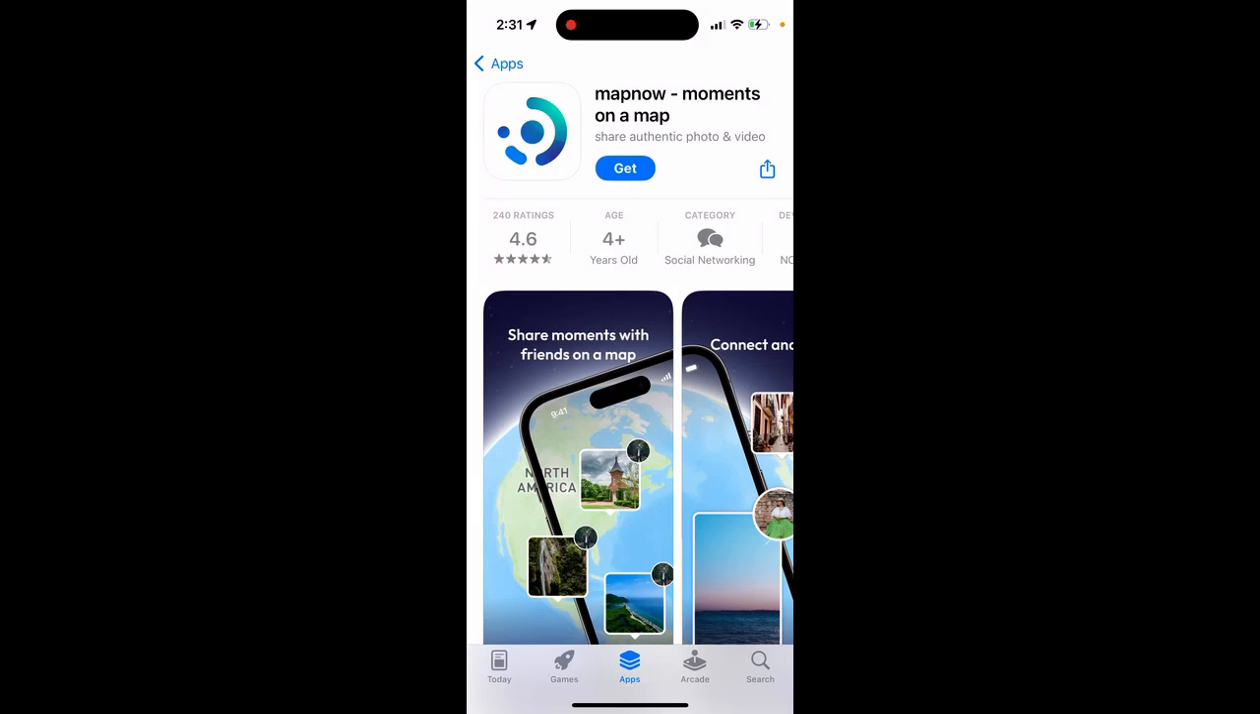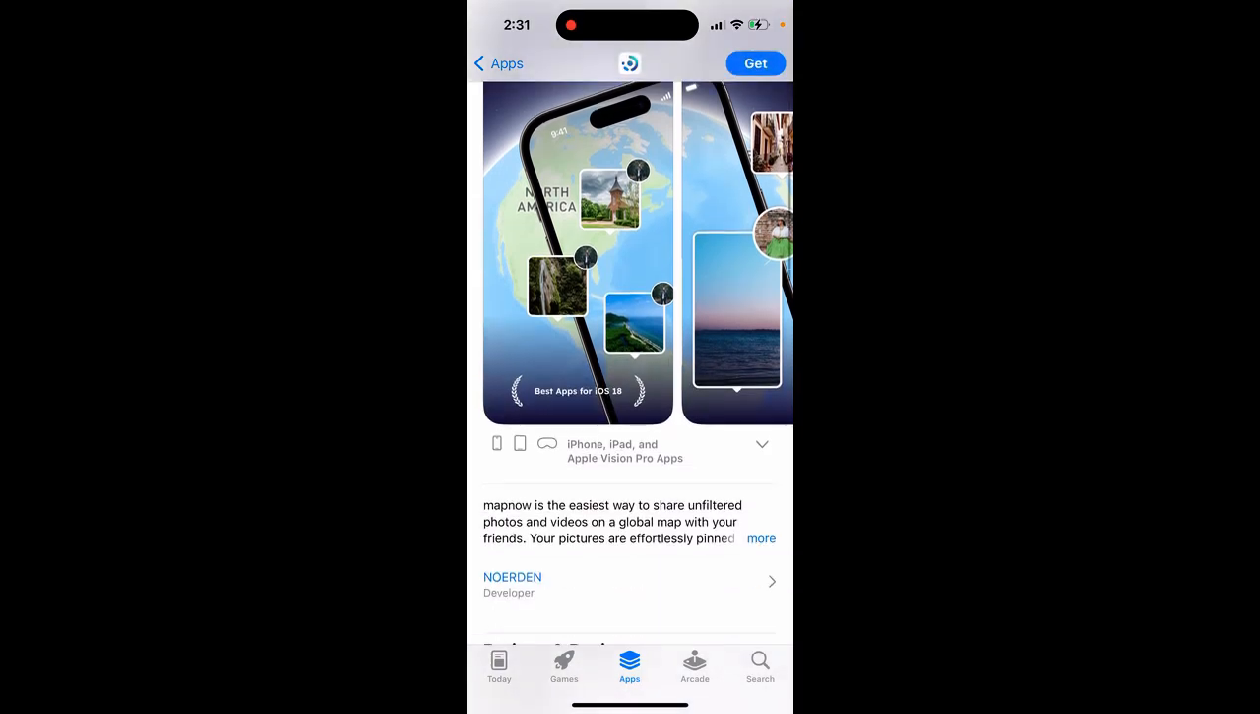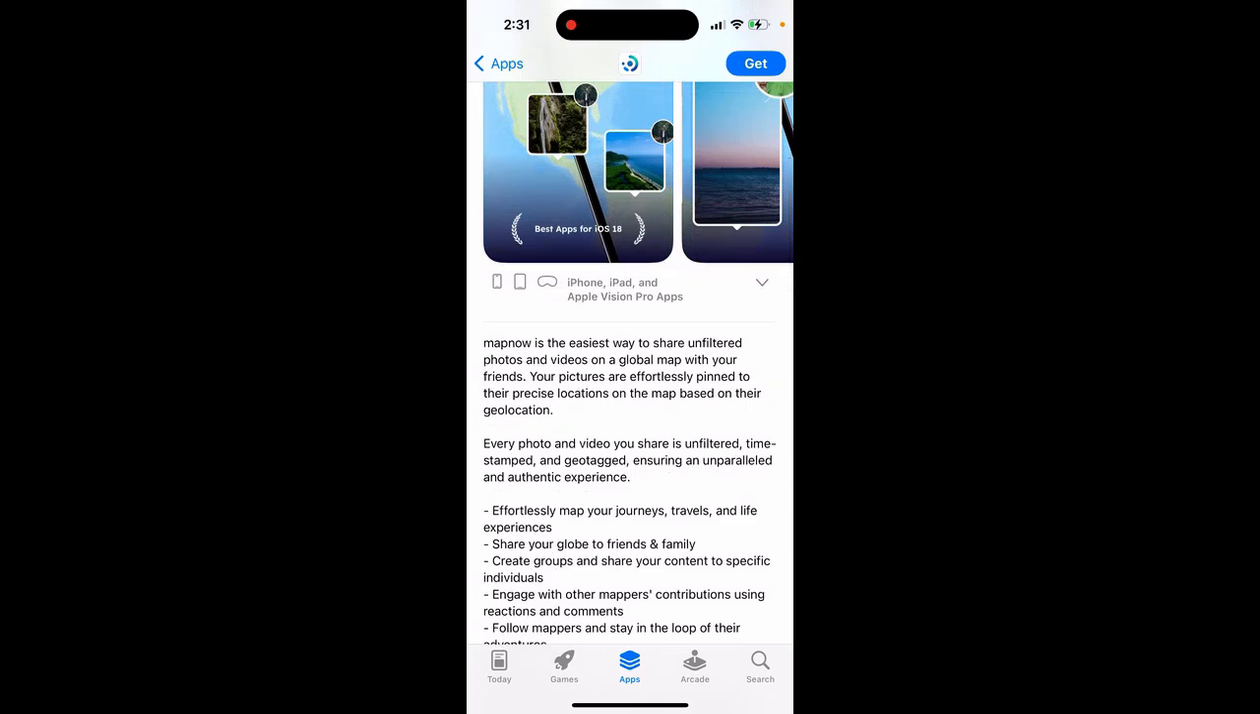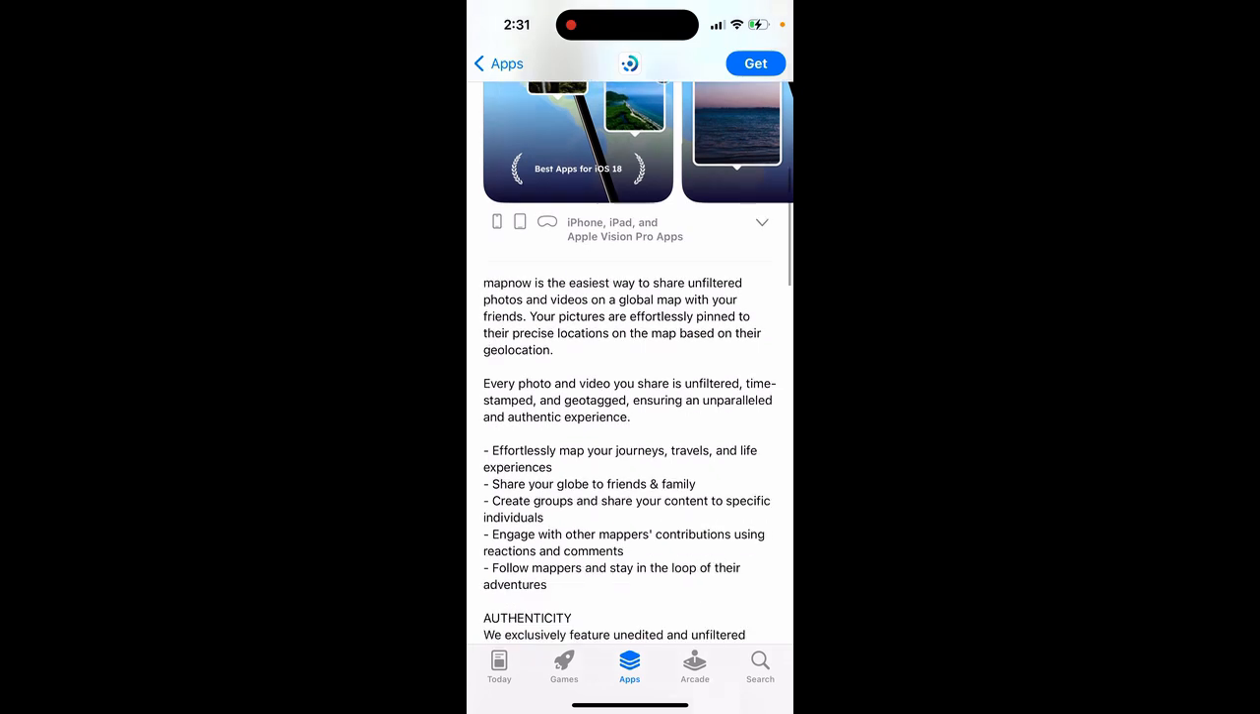Mapnow app: moments on a map, share authentic photo and video. So Mapnow is the easiest way to share unfiltered photos and videos on a global map with your friends. Your pictures are effortlessly pinned to their precise location on the map based on their geolocation. Every photo and video you share is unfiltered, timestamped, and geotagged, ensuring an unparalleled and authentic experience.